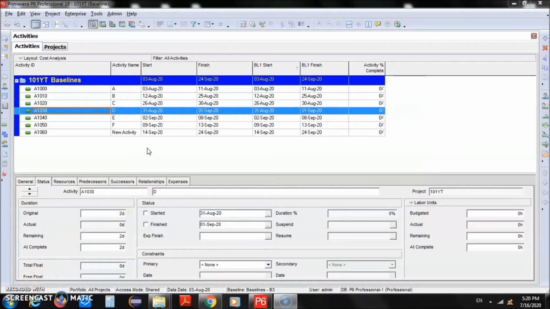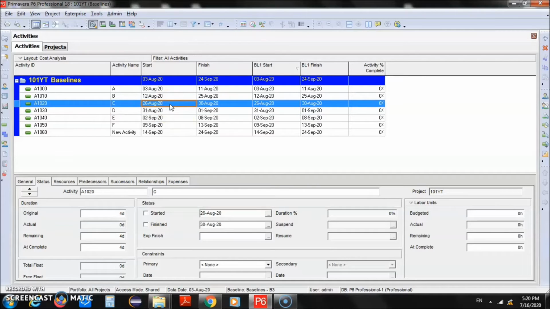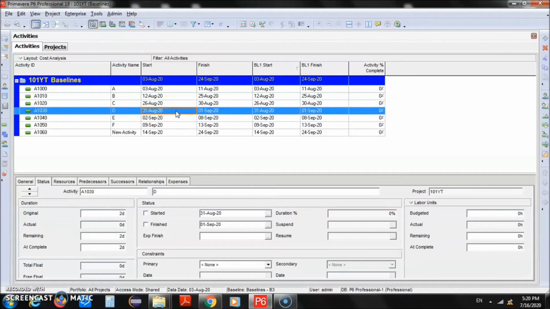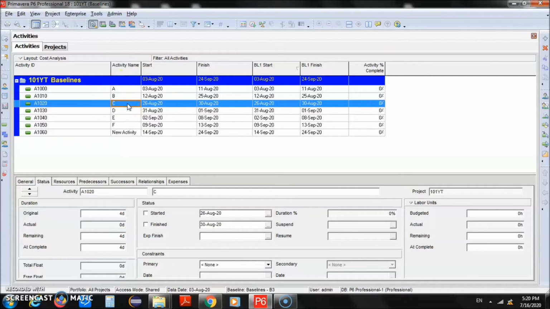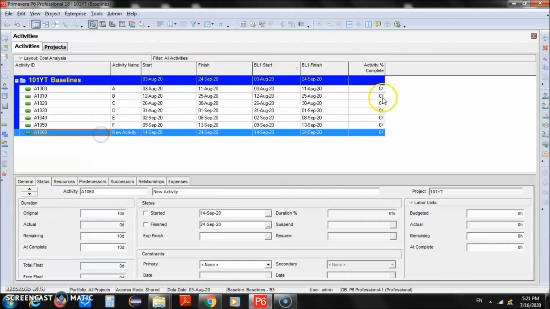Okay, another important feature working with the baselines is that you can simultaneously work with multiple baselines. So in order to do that, we'll work on another small scenario. Here we have the latest version of the plan, and we had a new activity and some of the other activities as well. So we'll make some more changes into this project, and let's say due to any reason the project will start a bit late, and we will also add two more activities. So let's add two more activities first.